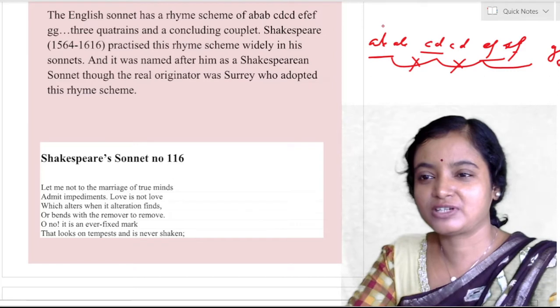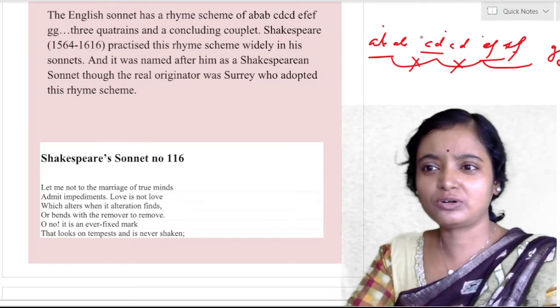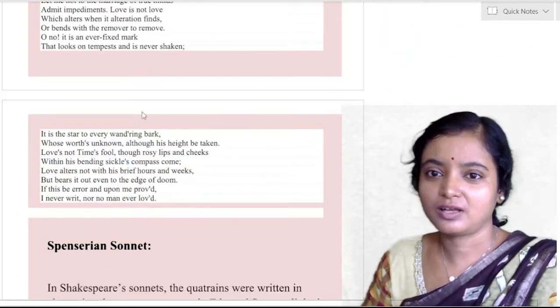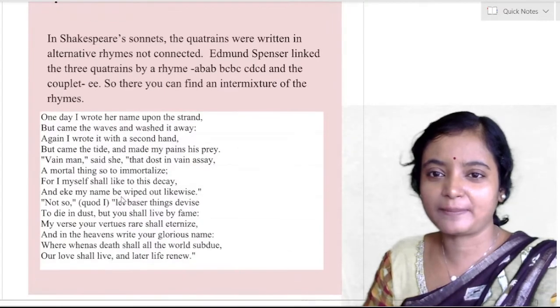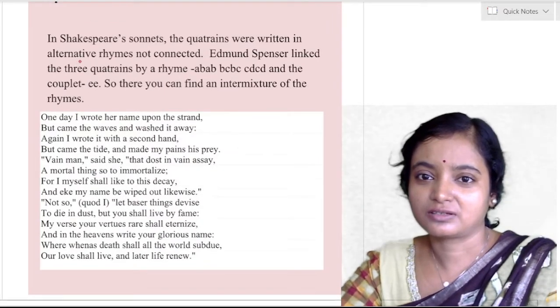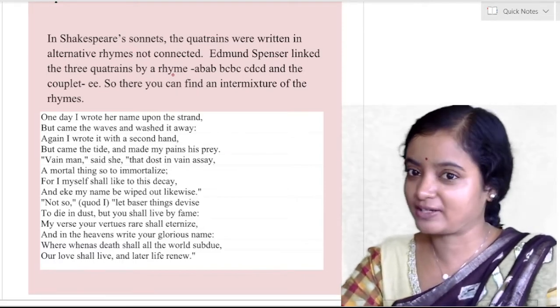A, B is used here, C, D is used here, E, F is used here. So no one is getting repeated in the next. Okay. And now in Spenserian sonnet, what happened? The quatrains were written in alternative rhymes. In Shakespearean sonnet it happened, but Edmund Spenser linked three quatrains by rhyme.